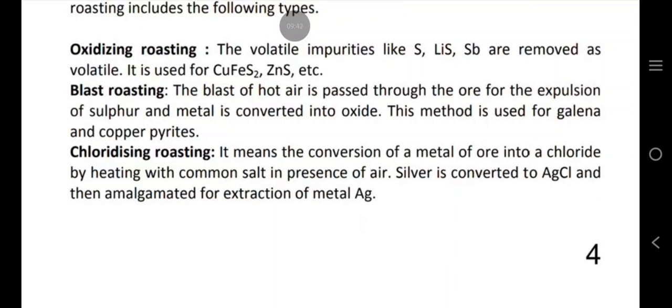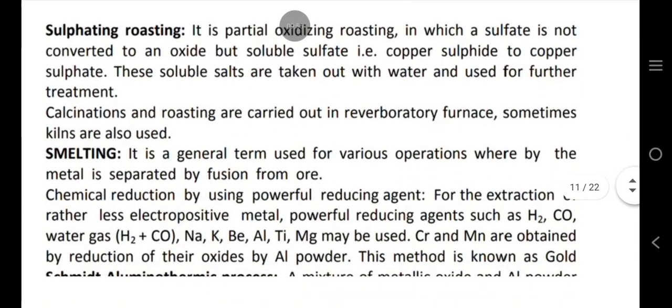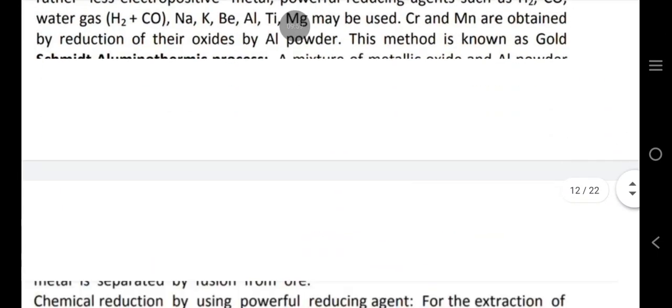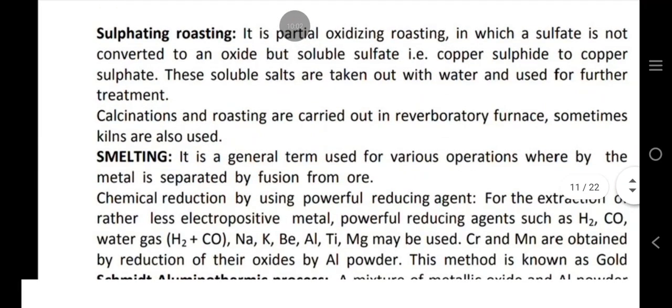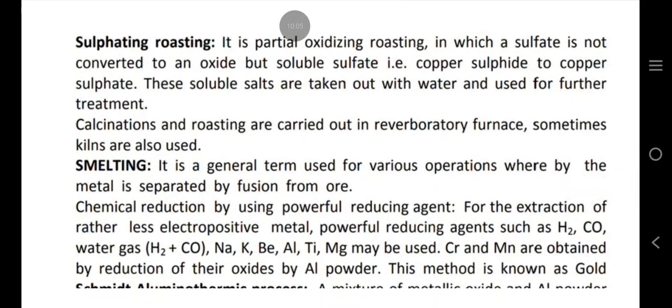Chloridizing roasting. It means the conversion of a metal of ore into a chloride by heating with common salt in presence of air. Silver is converted to AgCl and then amalgamated for extraction of metal Ag. Sulfating roasting. It is a partial oxidizing roasting in which a sulfide is not converted to an oxide but to a soluble sulfate, that is copper sulfide to copper sulfate. These soluble salts are taken with water and used for further treatment. Calcination and roasting are carried out in a laboratory furnace. Sometimes kilns are also used.